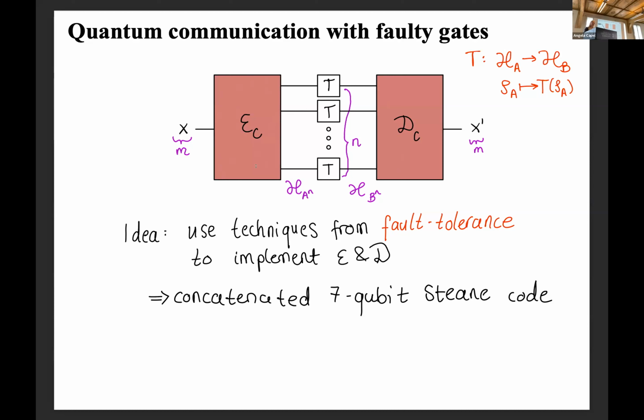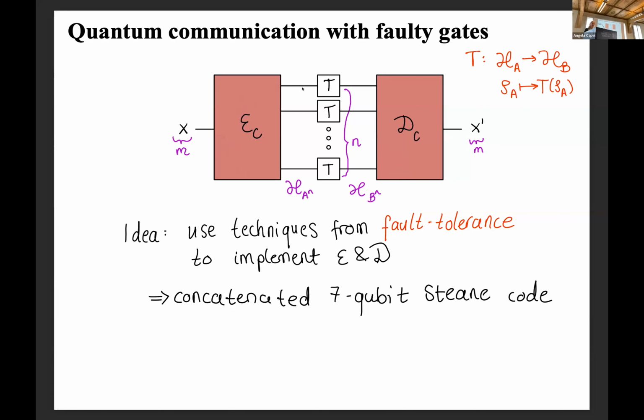And in fault tolerance, you have these stabilizer codes where you choose a protected subspace in which you can code the information. And then you can design fault-tolerant versions of the gates to simulate basically the same computation, but in a protected manner. And here we're going to be using the concatenated 7-qubit Steane code for this protected encoding.